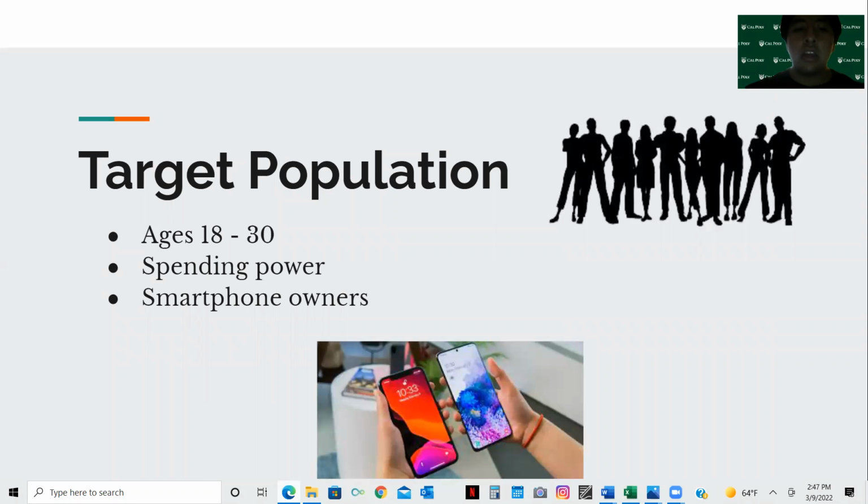The target population. Our target population included people who own a Samsung Galaxy smartphone, ranging from the ages of 18 to 30. We also included people who do not own a Samsung Galaxy but own a smartphone, more particularly an iPhone, since they are more popular. Again, with the same age range, this was done to see what Samsung Galaxy users like and what other smartphone users like about their smartphone brand. Therefore, to see what components Samsung Galaxy is missing to reach that competitive advantage.